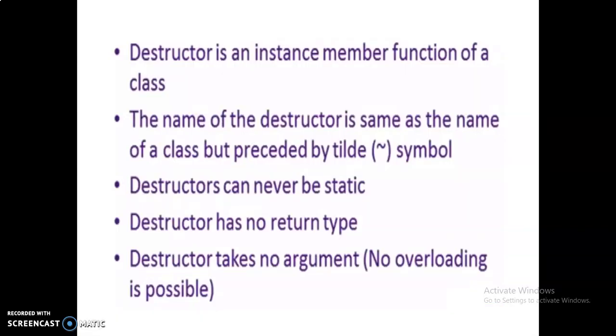A destructor is an instance member function of a class. The name of the destructor is the same as the name of the class but preceded by the tilde symbol. Destructors can never be static, and have no return type, like constructors. A destructor takes no arguments, so no overloading is possible in destructors.